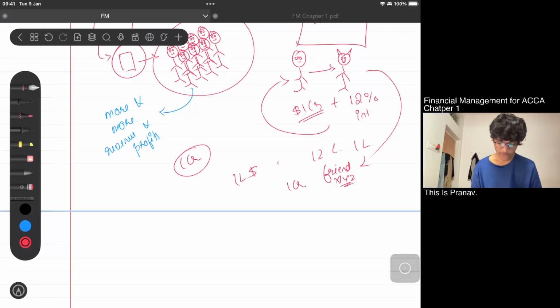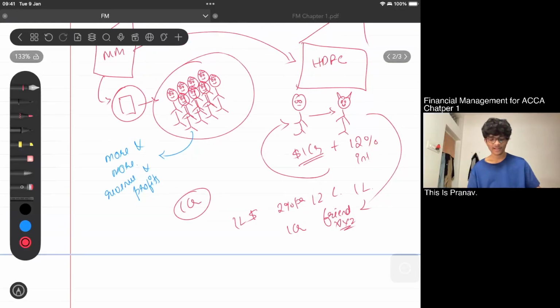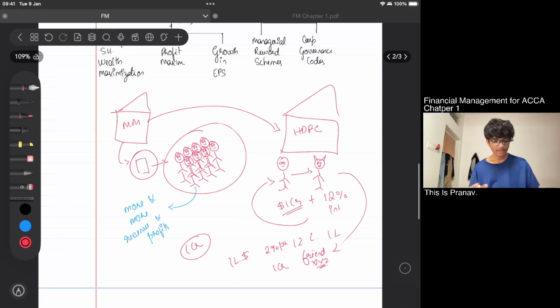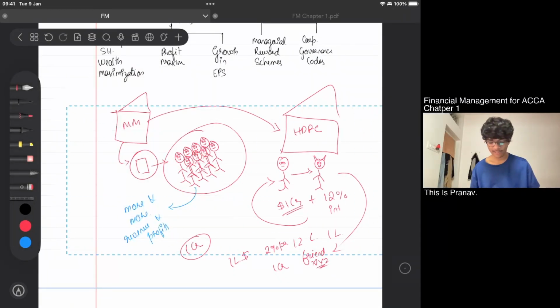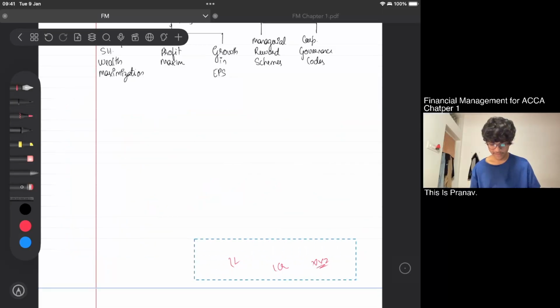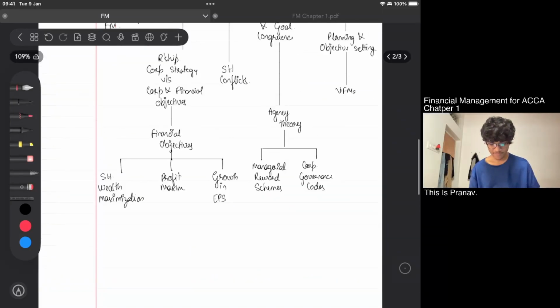I'll give you 2% per annum. You're not even registered as a bank, I'm still giving you interest. And he's like, sure, no issues, you take. So for me, this is an unethical example. This is still valid in the market, and all these things still happen in the market. I hope you understood.